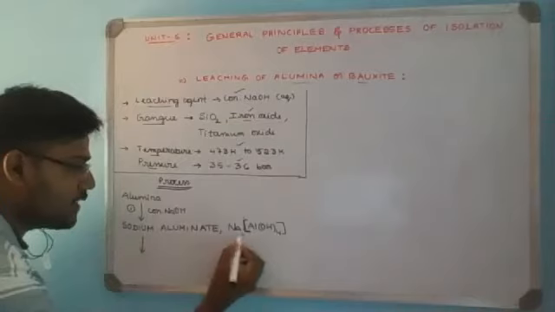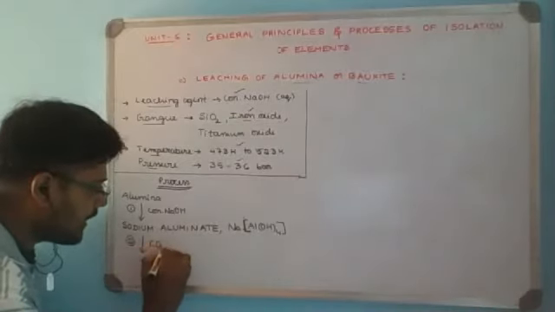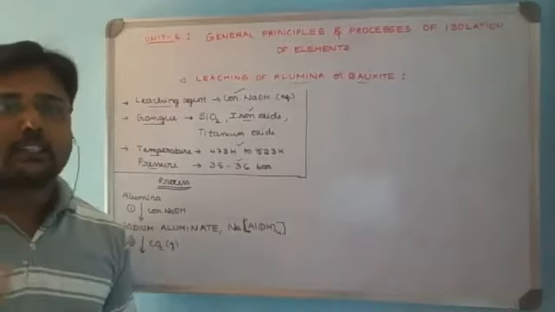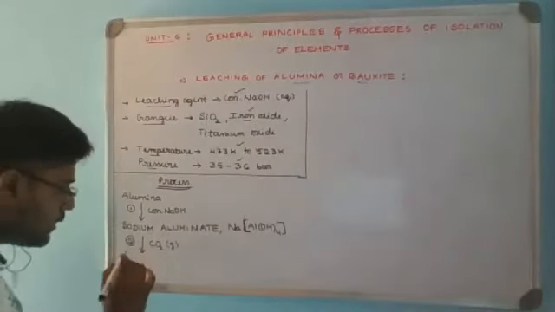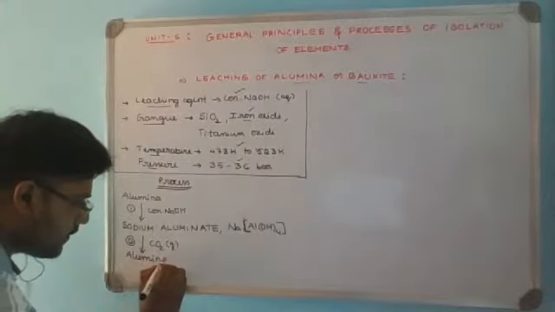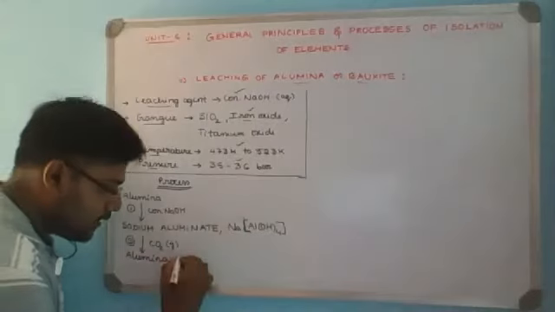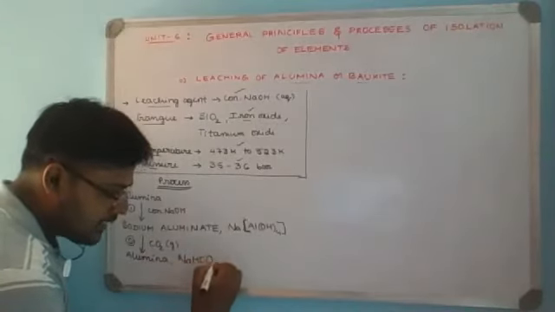The filtrate contains sodium aluminate, which is passed with carbon dioxide gas. Upon passing, our alumina will be obtained back, and the sodium associated with the complex ion will be obtained as sodium bicarbonate, NaHCO3.